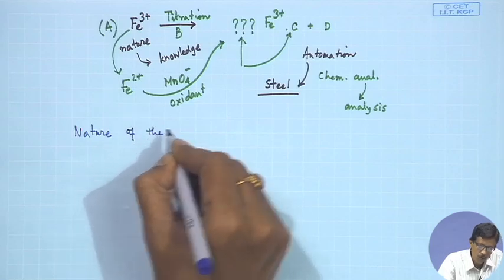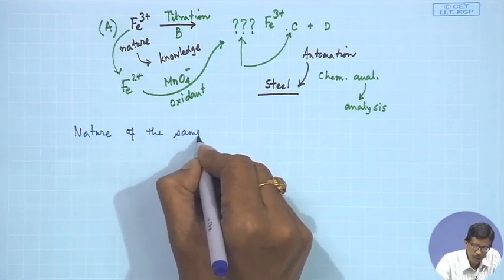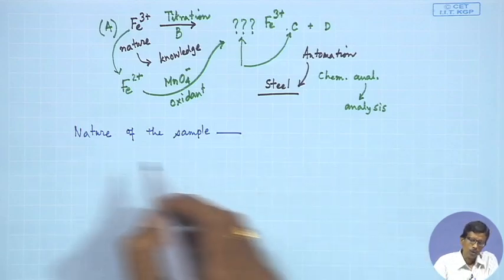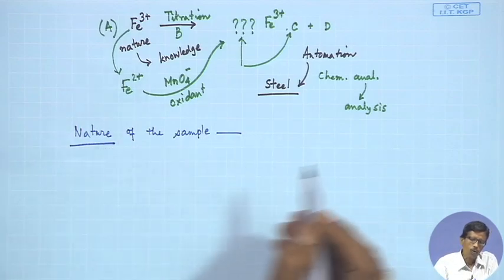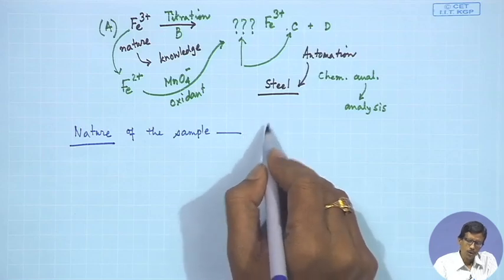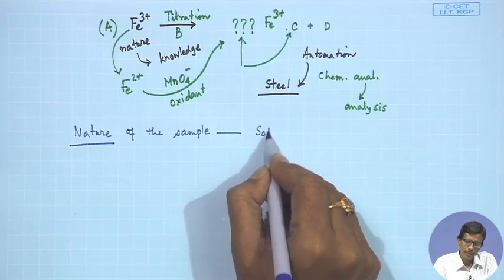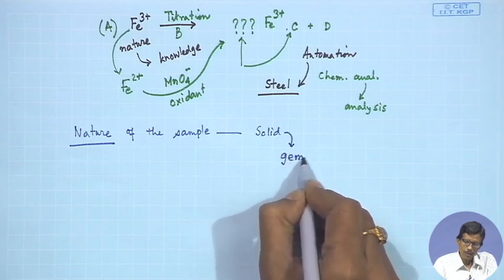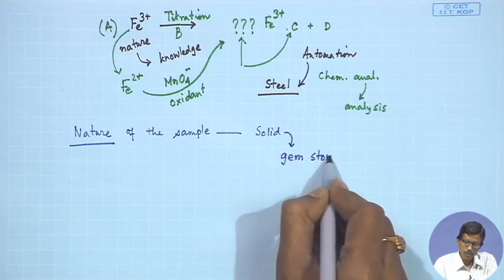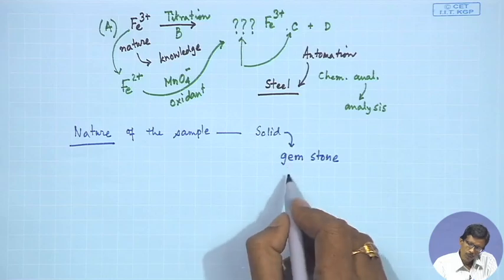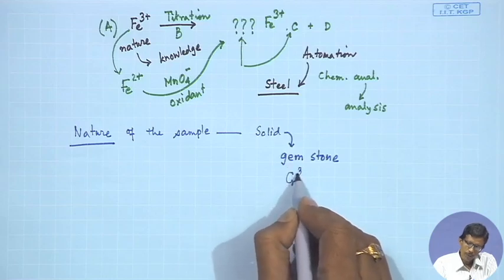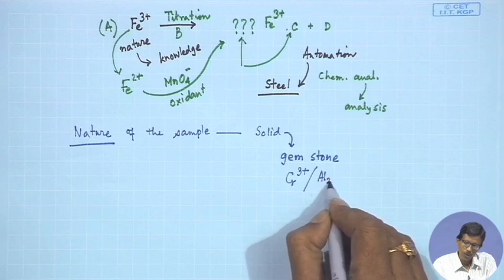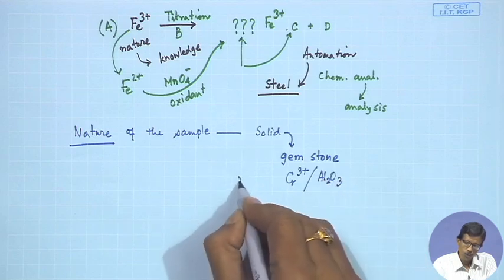So, the nature of the sample is very important. So, how can we go for this analysis? Whether it is in the solid state, like our gemstone, which contains say chromium 3 plus in a matrix of alumina, Al2O3, in ruby.